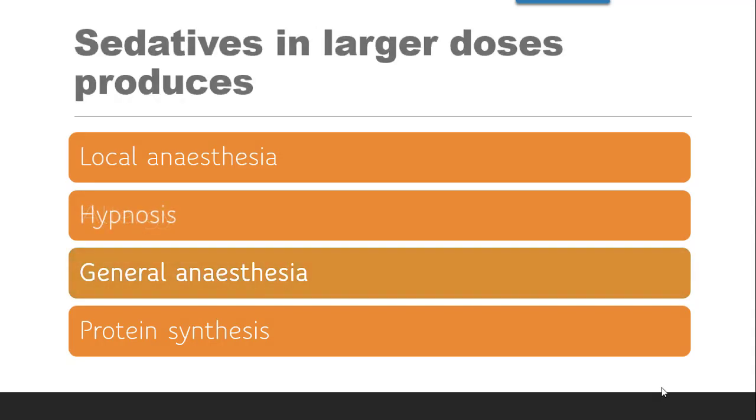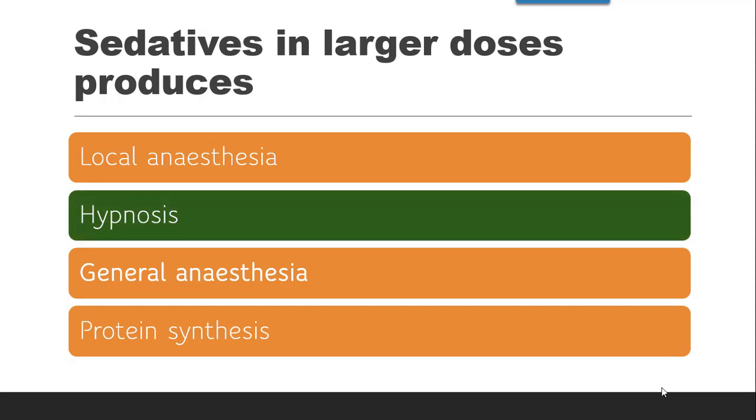Same, the next question is sedatives in larger doses produce. Now sedatives are milder form, they will produce hypnosis at larger doses, and since hypnotics are stronger form, they will produce a stronger effect at larger doses, which we have seen, that is general anesthesia. So now sedatives in larger doses produce, the correct answer is hypnosis, since their greater dose is responsible for further depression of CNS.